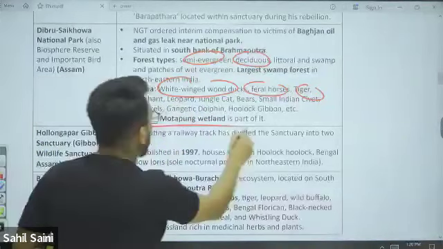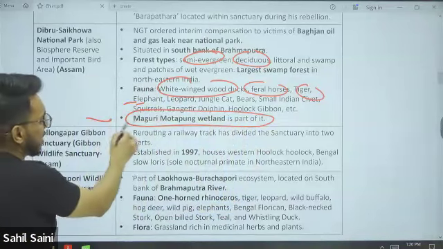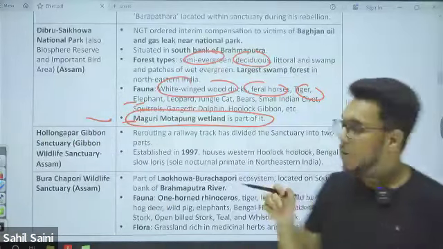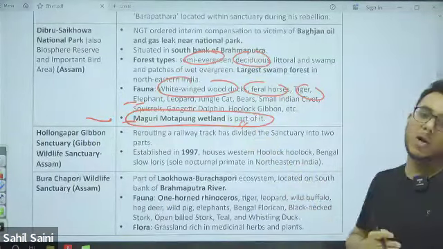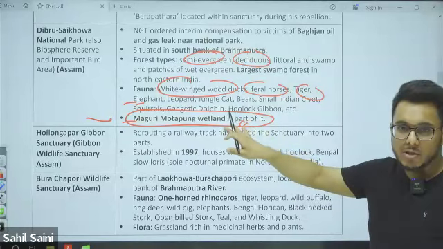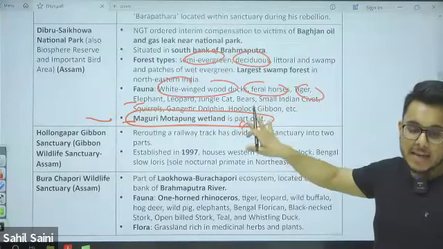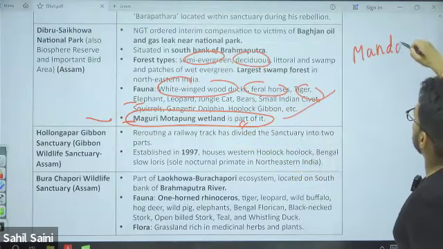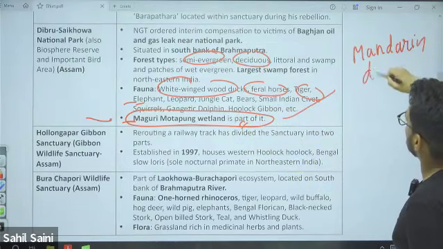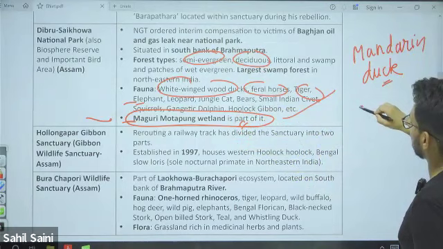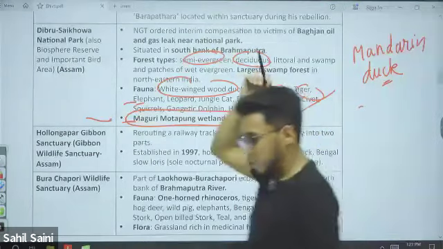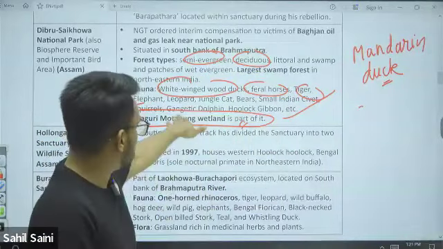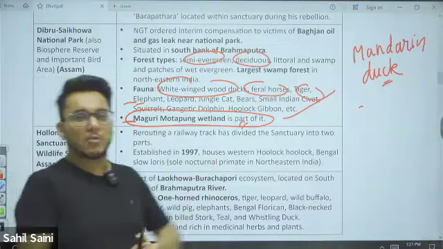Now, Maguri Motapang wetland is a part of it. See, this is important. Now, understand this particular thing. Maguri Motapang wetland is a part of it. It was in news because recently a Mandarin duck was spotted here after a century. It has been spotted in other parts, but here, in this Maguri Motapang wetland, after a gap of 100 years, a Mandarin duck was spotted.